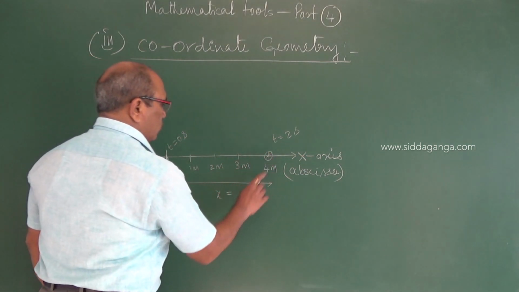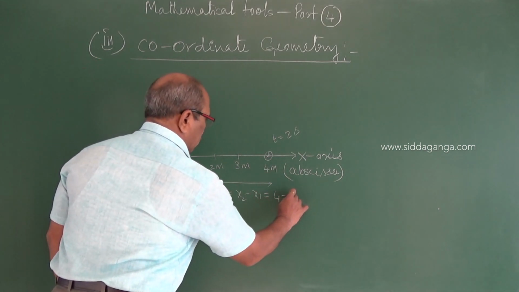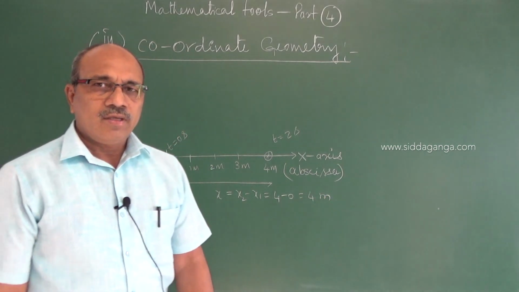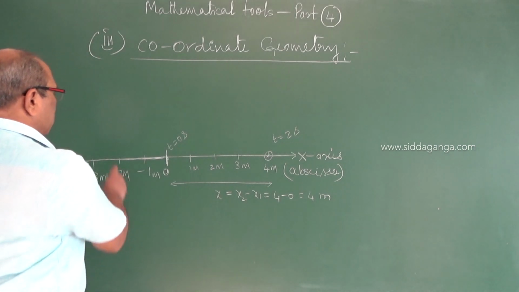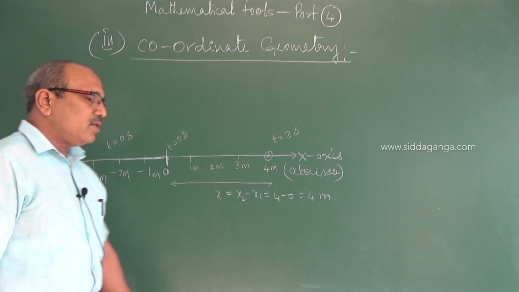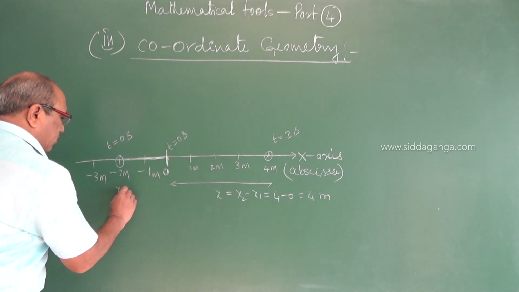So the displacement is x equal to x2 minus x1, which may be written as 4 minus 0, that is 4 meter. More easy. Or even consider the variation for t equal to 0 second: imagine the particle is at minus 2 meter, so x1 is minus 2 meter.